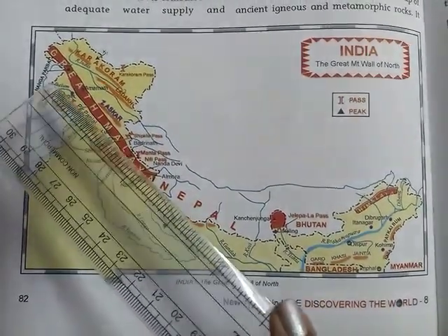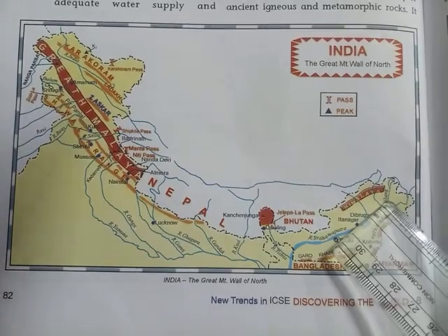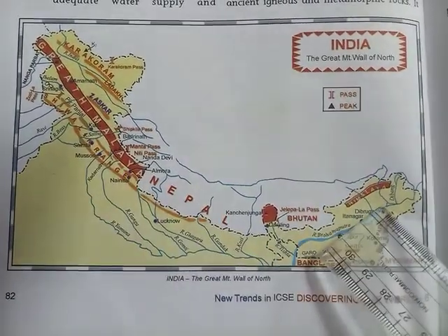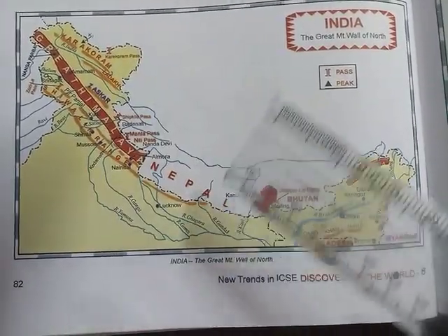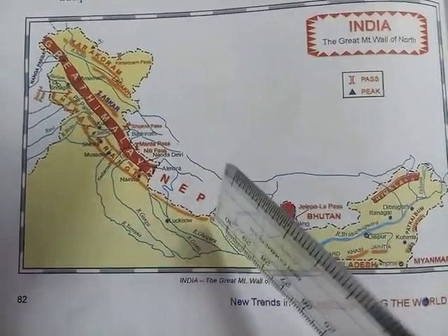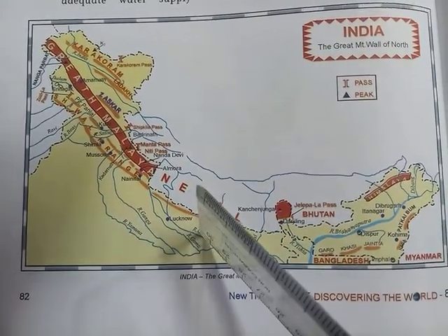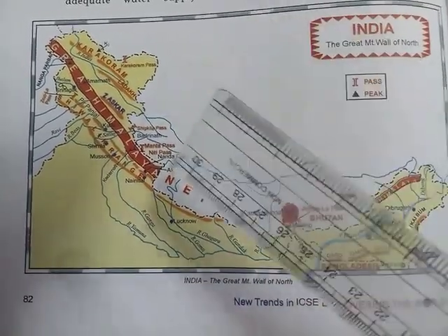This starts from Kashmir and it ends in Assam in the east, right? Now here the extension is 2500 kilometers, but the width is different everywhere. Somewhere it is 160 kilometers wide, somewhere it is 450 kilometers wide. Now I told you that most of this area has young fold mountains. Young fold mountains means that they are formed comparatively recently compared to the other mountains, right?